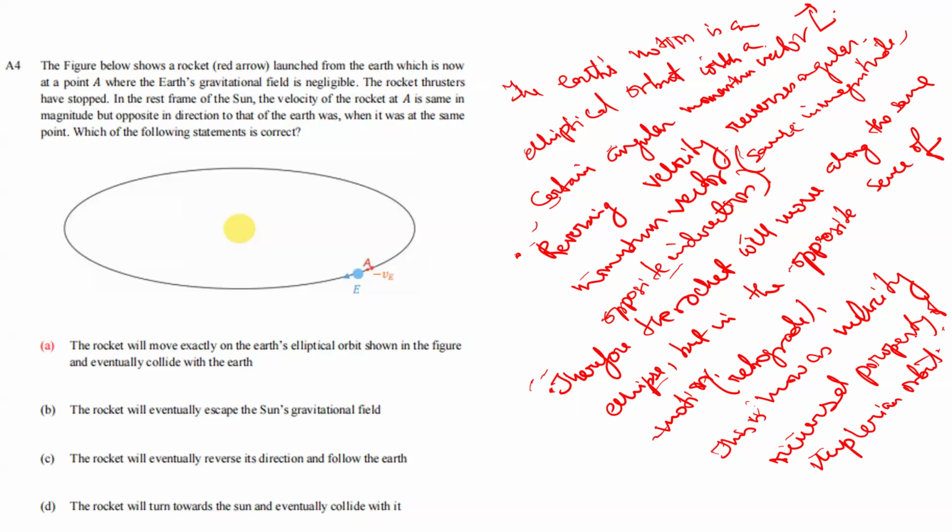Reversing the velocity produces the same orbit traversed in the opposite direction. It means thus the rocket will follow the Earth's orbit in the reverse direction.